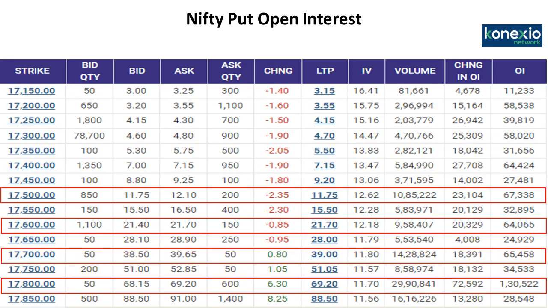Now let us discuss the Nifty put option. In the Nifty put option, you can see the action was seen in 17,800 puts, 17,700 puts, 17,600 puts, and 17,500 puts. Here also you can see a rise in the volumes, and a rise in the open interest. Implied volatility is in a comfortable zone, between 11.70 and 12.62. The option premium is also flat.